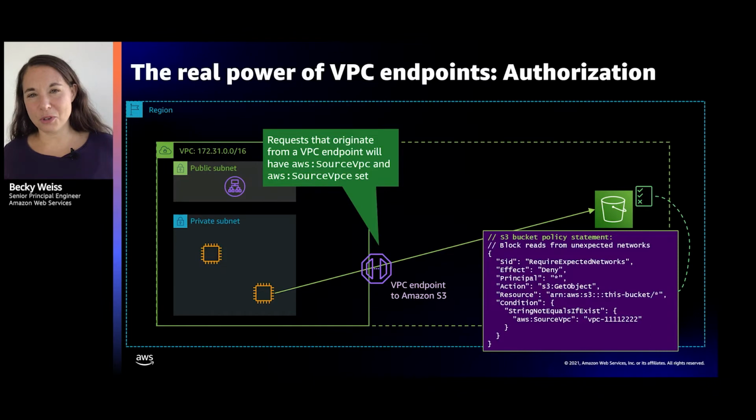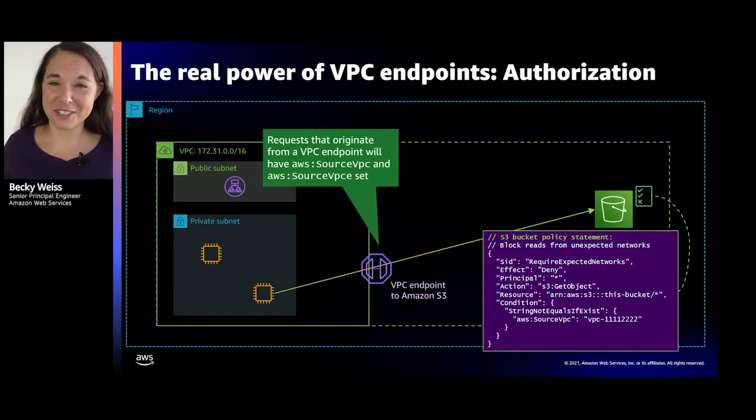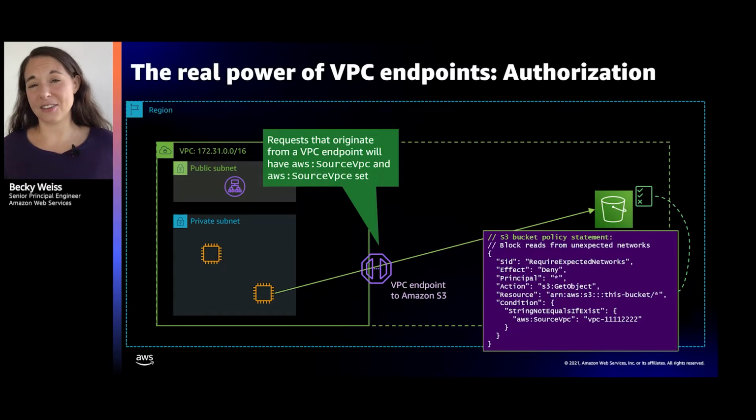Now, of course, those of you who know IAM know that this is just a deny statement. So it blocks access. Of course, you also use S3 bucket policy statements to allow access in various scenarios. I'm not showing you that, but there might be other statements in this policy that are allowing various kinds of access, but no matter what, I'm asserting the network location. If it's coming from the wrong network location, I do not want it.